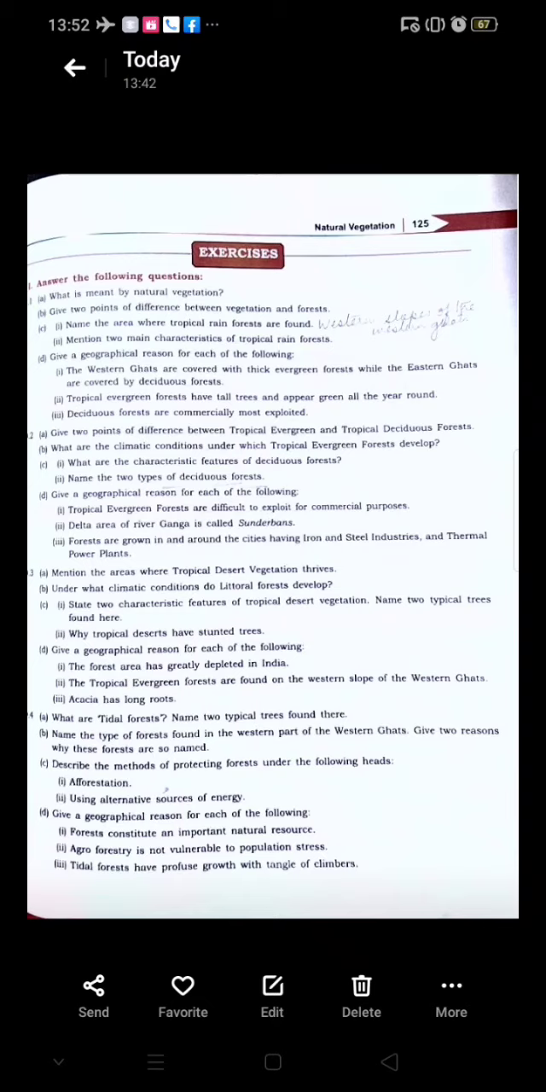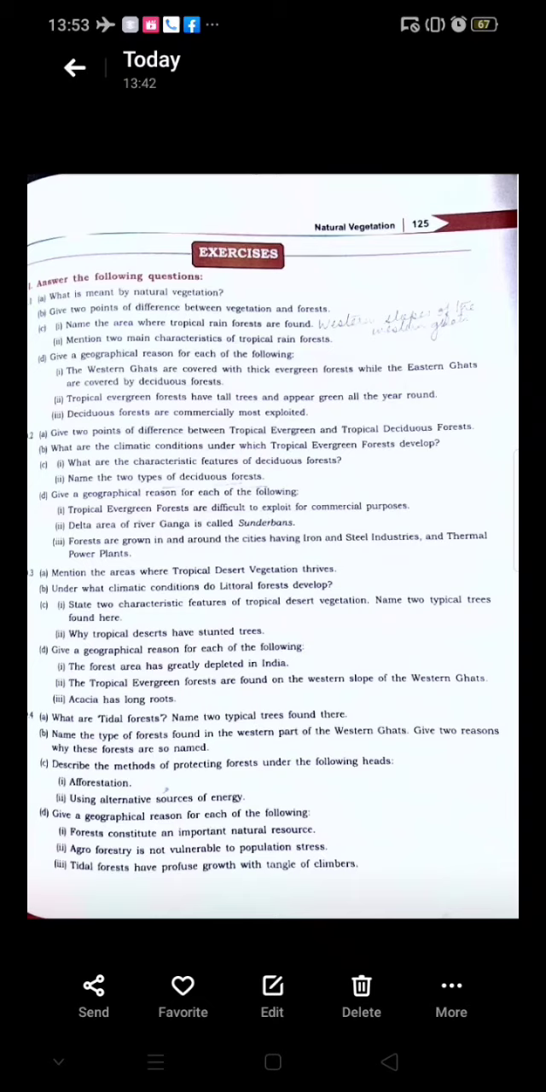Next, D, give a geographical reason for each of the following. The Western Ghats are covered with thick evergreen forests, while the Eastern Ghats are covered with deciduous forests. Now, the Western Ghats are covered with thick evergreen forests because they receive more than 200 centimeters of rainfall, as they lie on the windward side. The Eastern Ghats are on the leeward side and receive less rainfall, between 100 to 200 centimeters, and as such they are covered by deciduous forests. Next question.